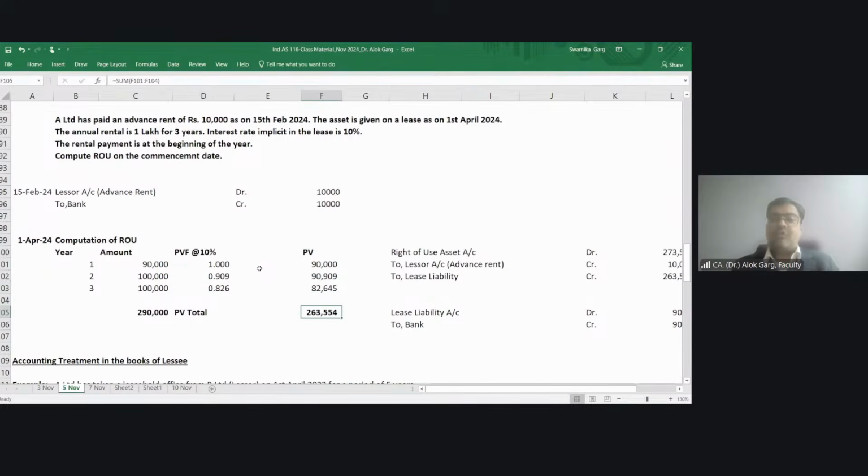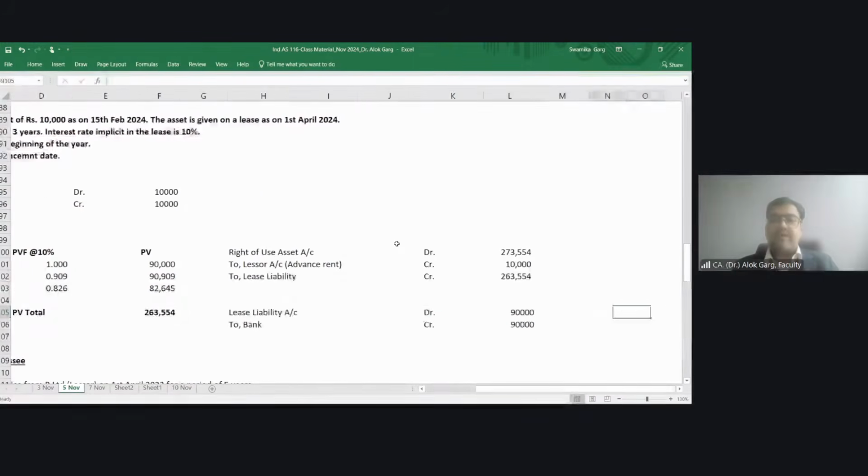Okay. So what is my present value of future lease rental? 263,554. Is that clear? So what is my accounting entry? Payment made on or before commencement date is 10,000. Lease liability is 263. So total is 273, right? Is that clear?